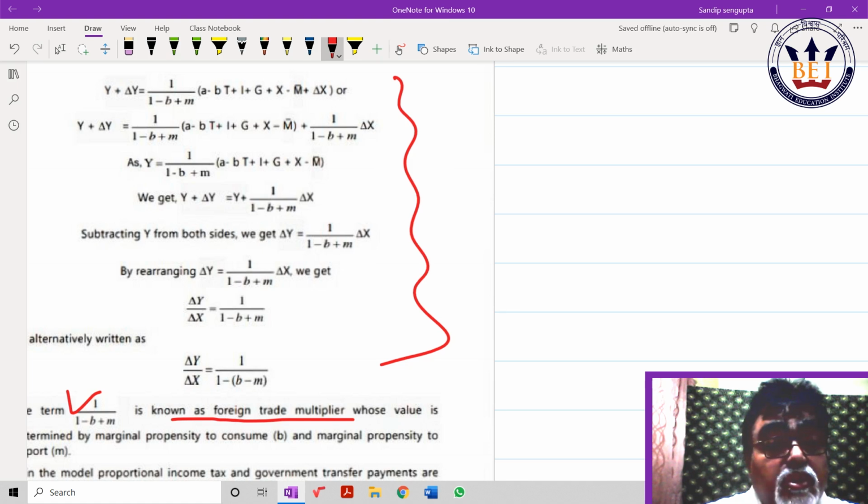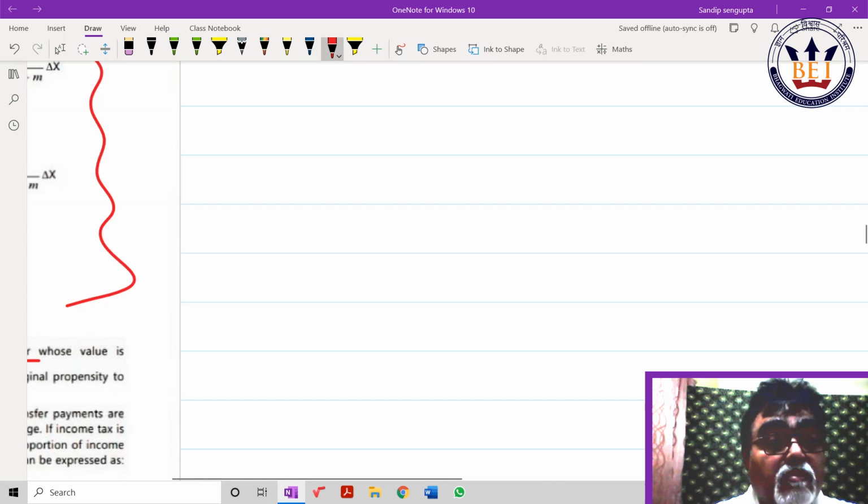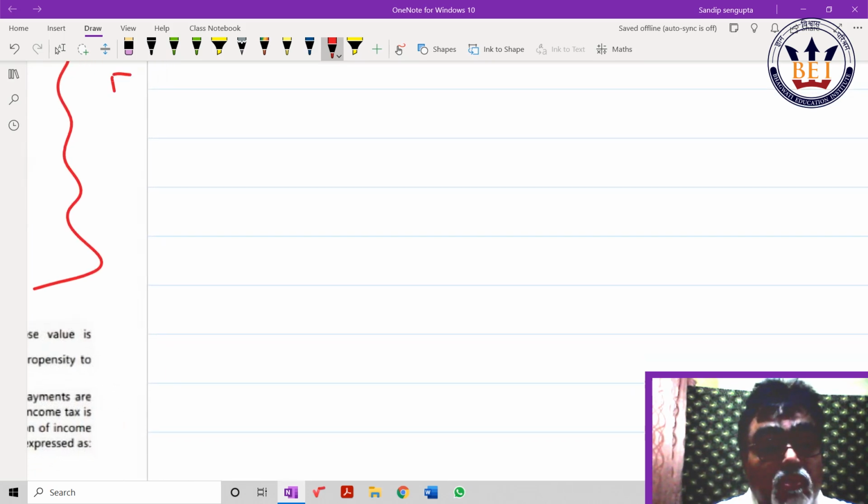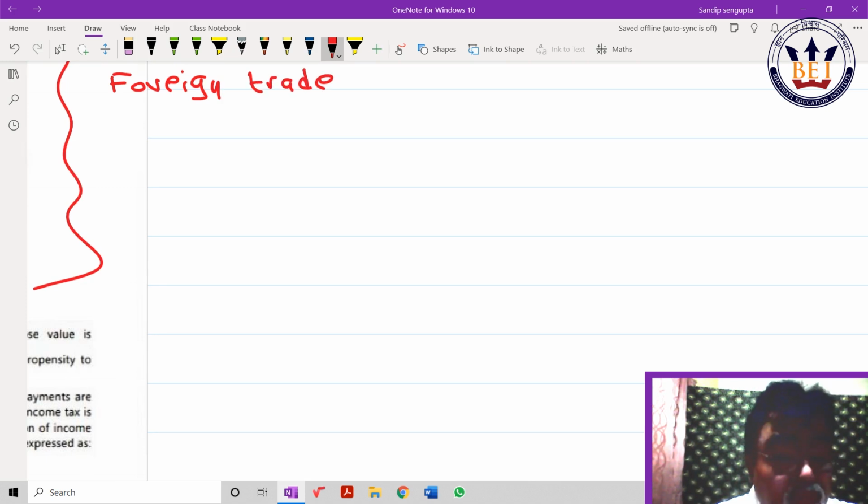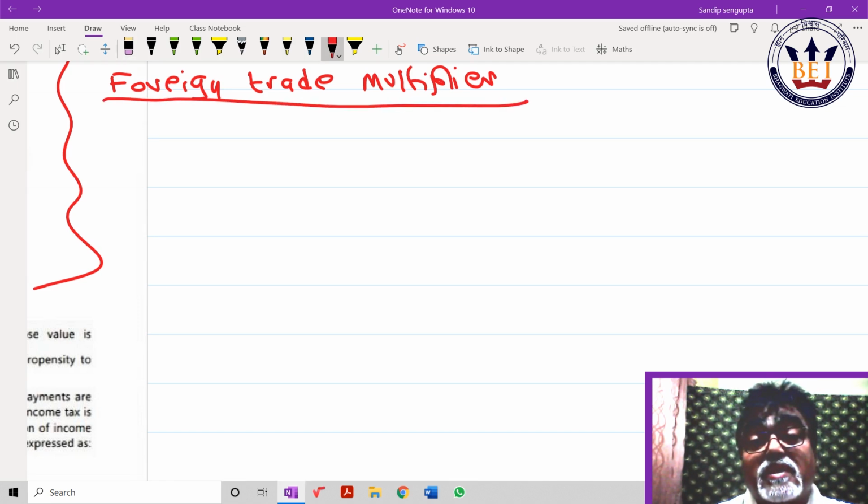Foreign trade multiplier. Why am I emphasizing it? It would save your time, and these questions are approaching 100%. The foreign trade multiplier should come from this term. What is that? Simple. First equation like right now: Y is equal to A plus B (Y minus T) plus I plus G plus X minus M minus small m Y, it should be small m Y.